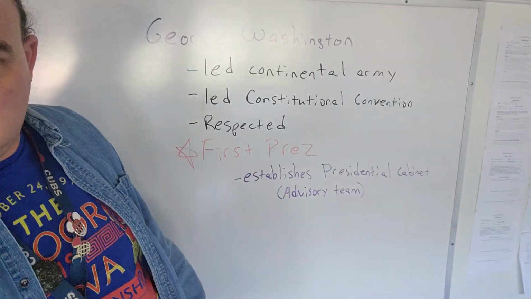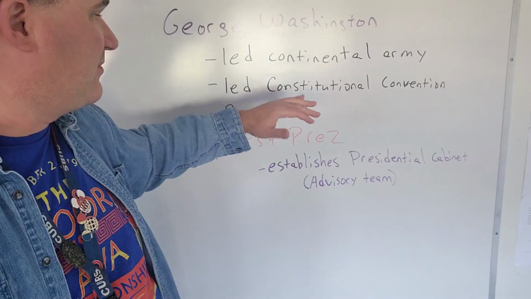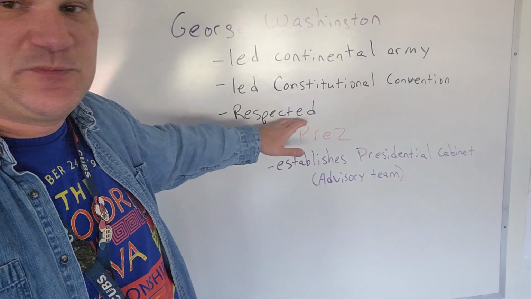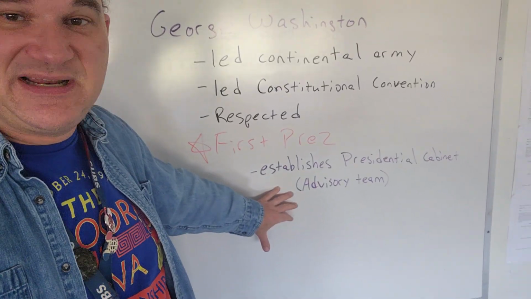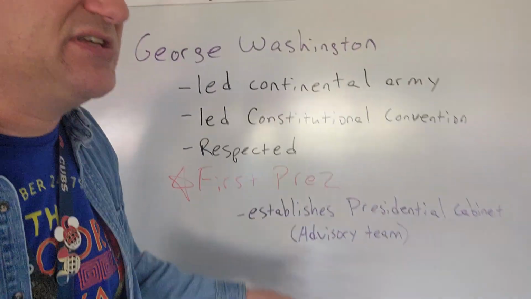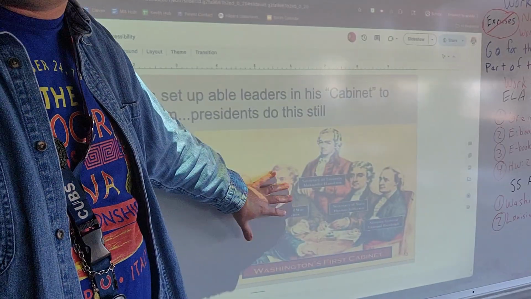George Washington. He's the first president. So he's led the Continental Army. He's led the Constitutional Convention. He's pretty well respected. He gets appointed the first president. He establishes the presidential cabinet, which is kind of his advisory team. His vice president is John Adams. Again, they're both just kind of appointed. There's not a formal election for this particular point in time. He does establish this cabinet, though.